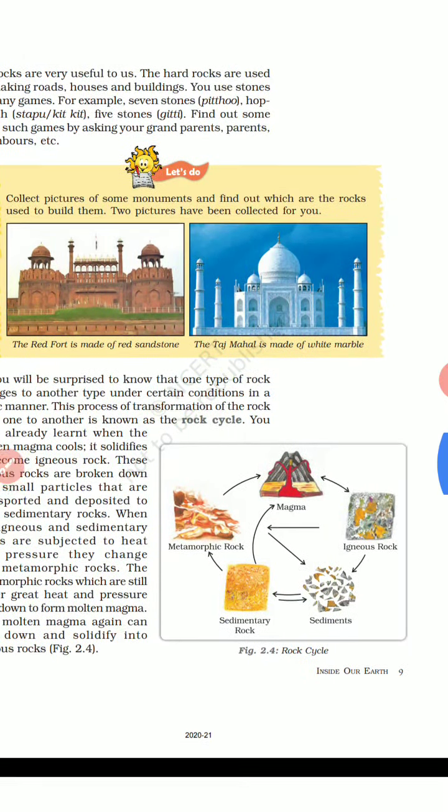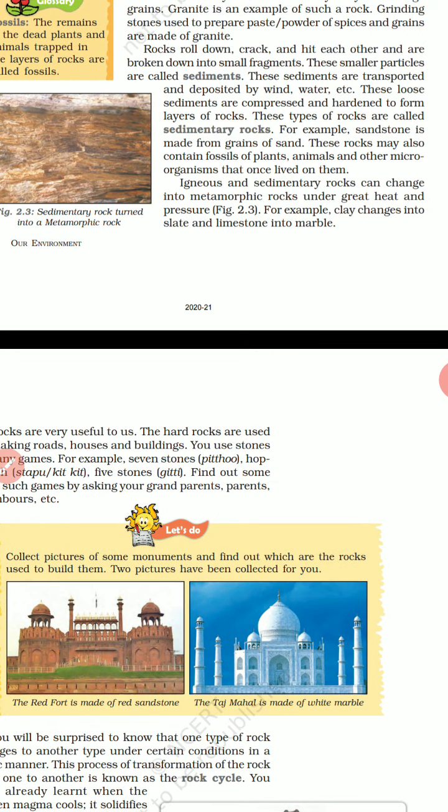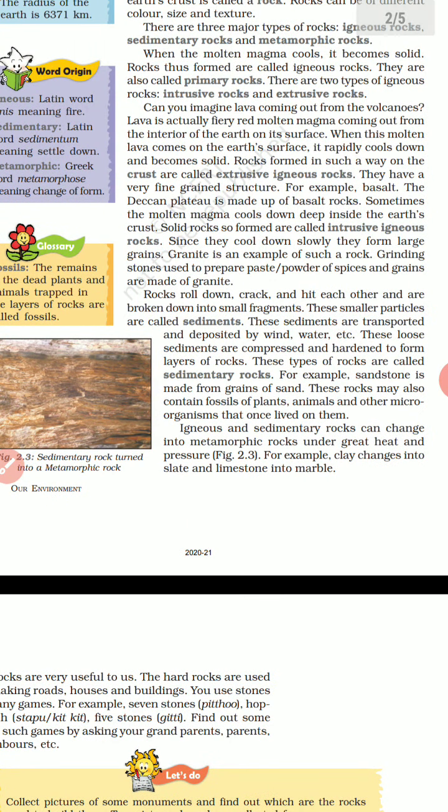So today we have discussed the types of rocks and the rock cycle. Hope you have understood this. In the upcoming videos, we will be discussing the question answers of this chapter.